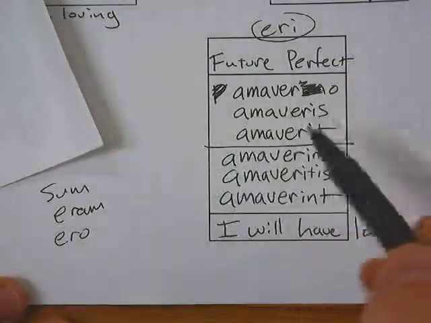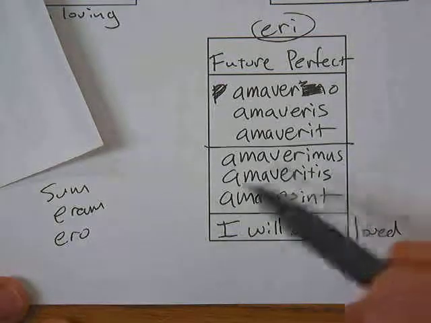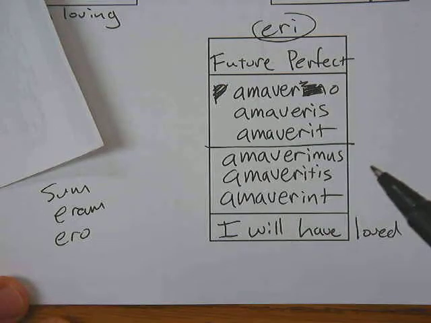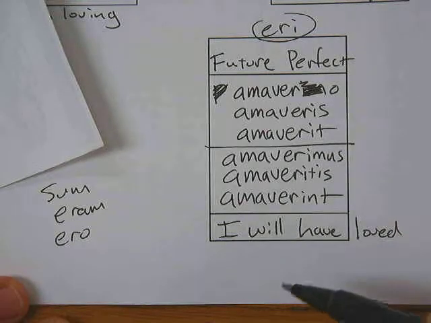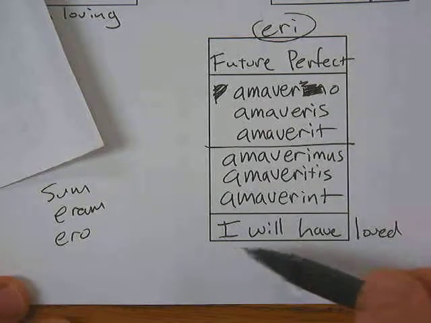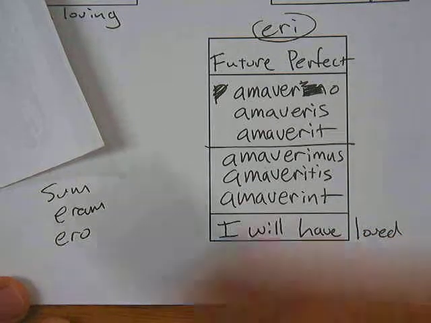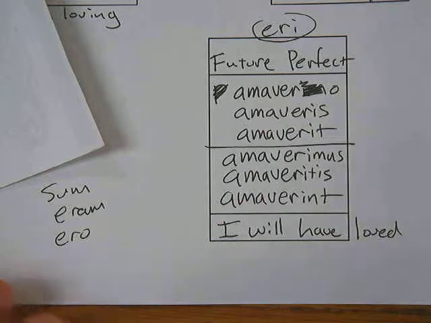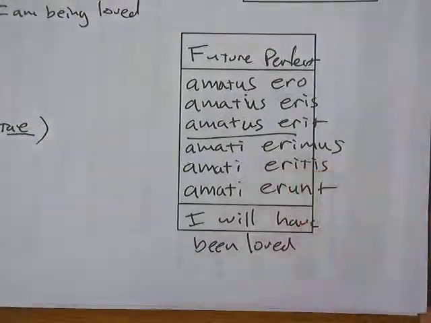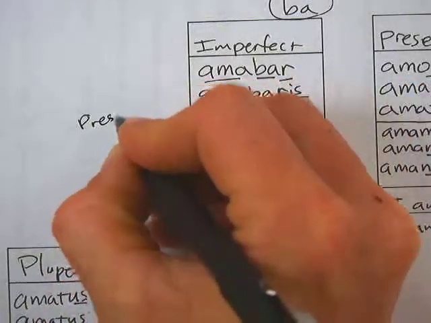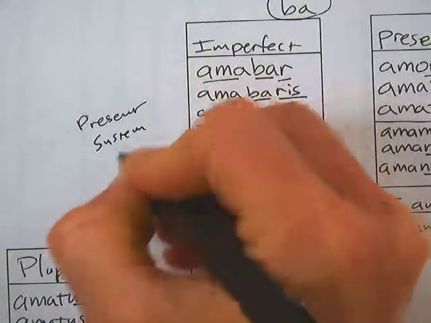Not going to see this form all that much. Basically it just means you will receive an action and it will be completed in the future. Usually, remember I said future perfects are used in those situations like, if you do something, this will happen. If you complete something in the future, something else will happen in the future. If you build it, he will come. And in English, we don't say, if you will have built it. We just use a present tense to say that. If you build it. But it's like a future, you know. But in Latin, you use this future perfect tense to do things like that.